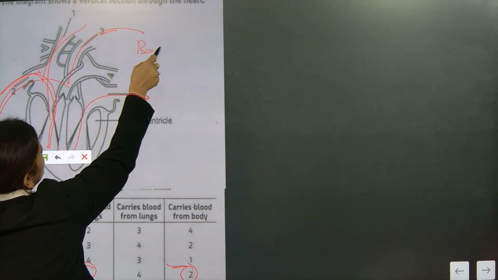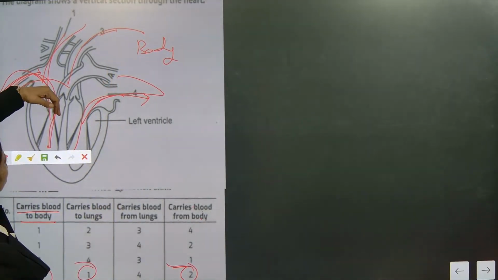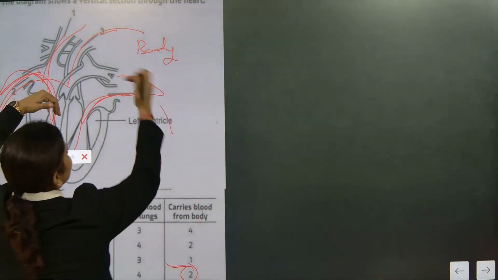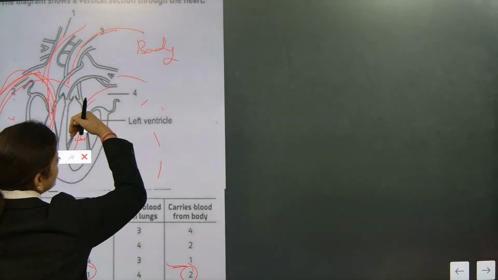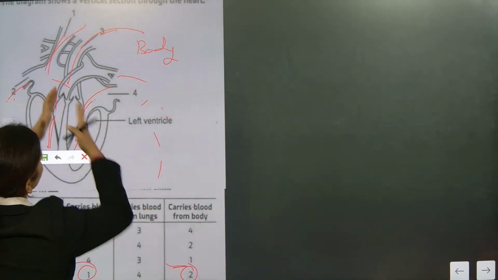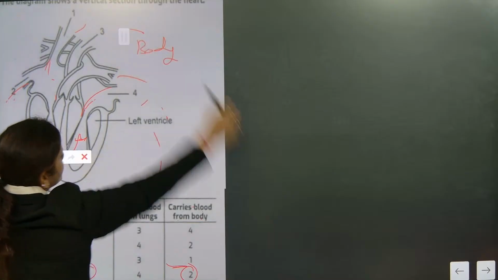This is giving to body, and this is collecting from lungs. This is collecting from body, and this is collecting from lungs. Are you understanding? Lungs giving, body giving, going to body, going to lungs.